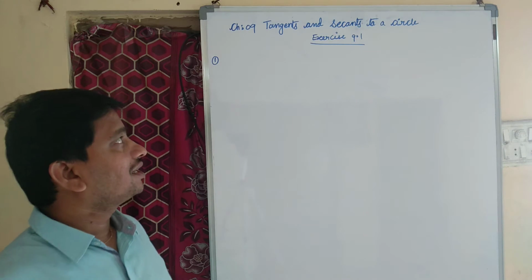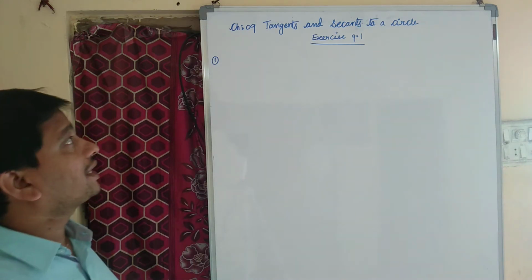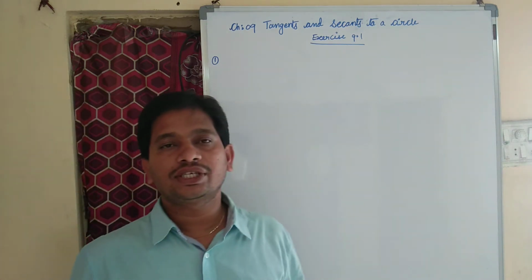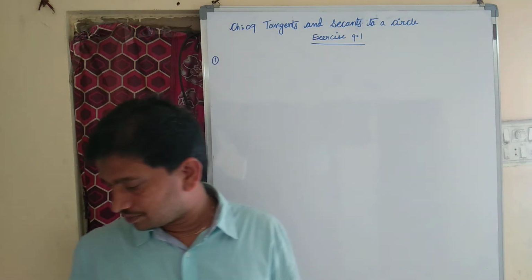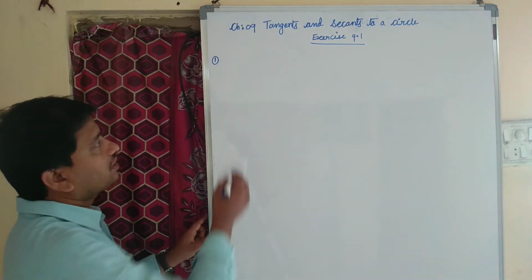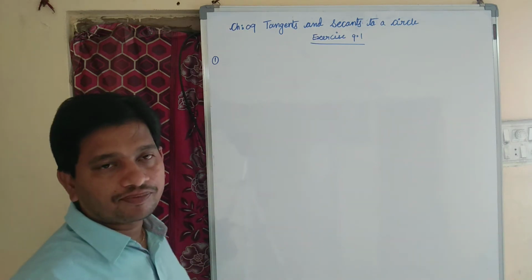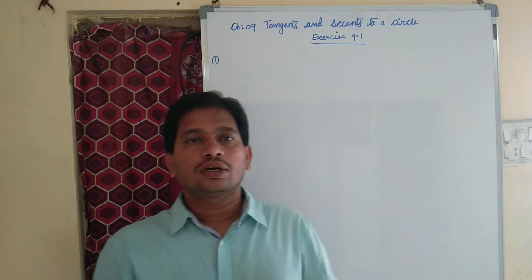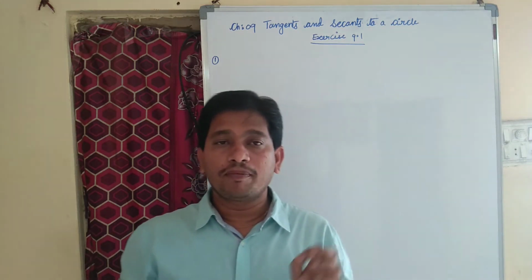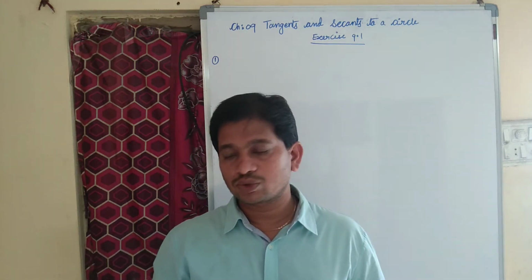In this session, let us discuss chapter number 9, tangents and secants to a circle, exercise 9.1. As the first bit, we have fill in the blanks. Totally we have 6 fill in the blanks. These are very important for MCQs, multiple choice questions.